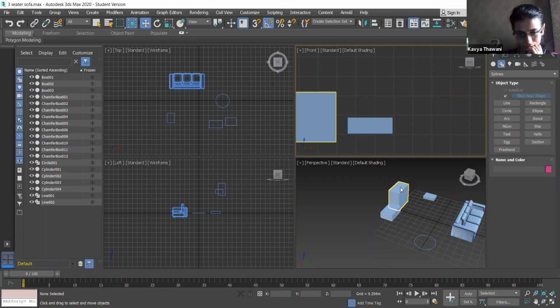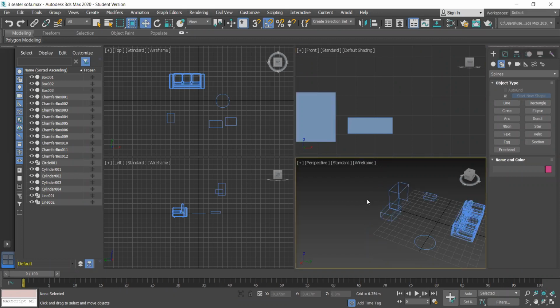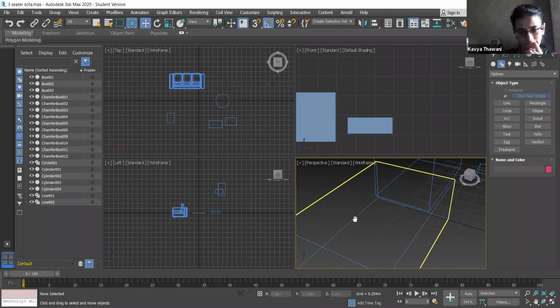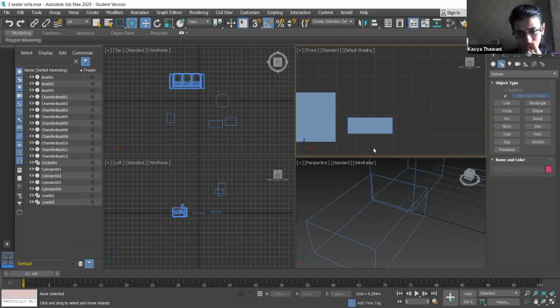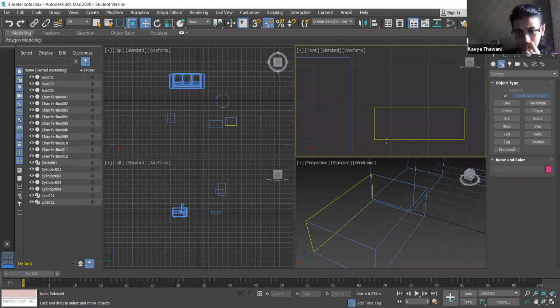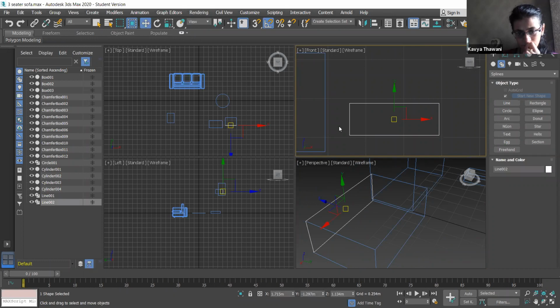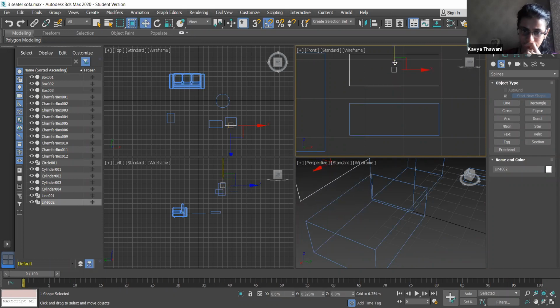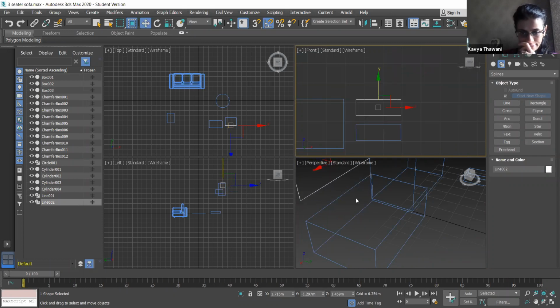Press F3 now. Yeah, done. Zoom it. And press F3 in front elevation also. Click on your rectangle, the smaller rectangle. Just drag it upwards. Acha. See, you have created it.